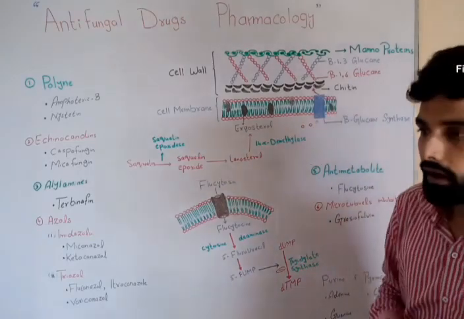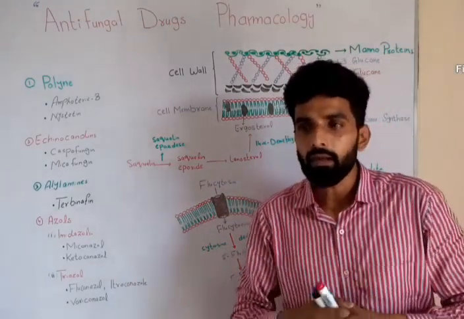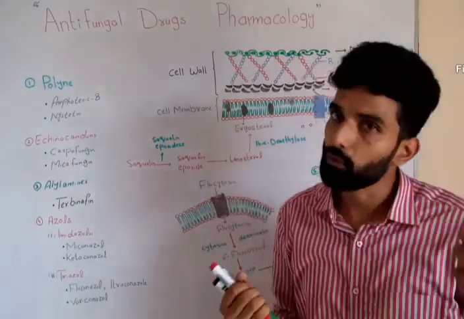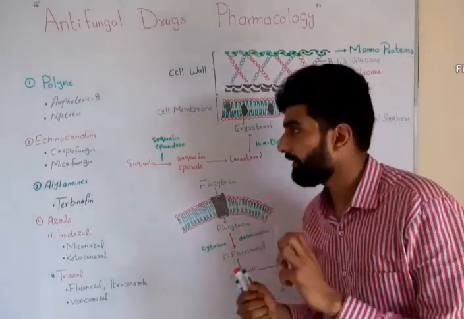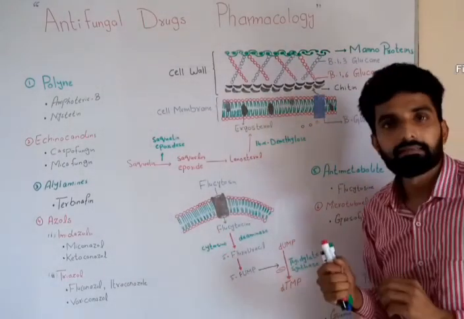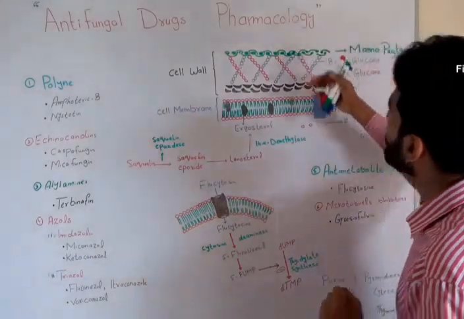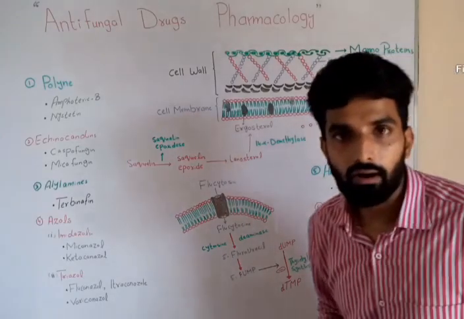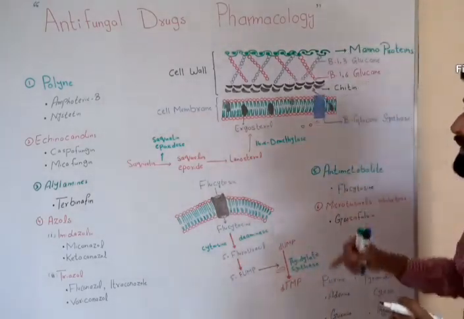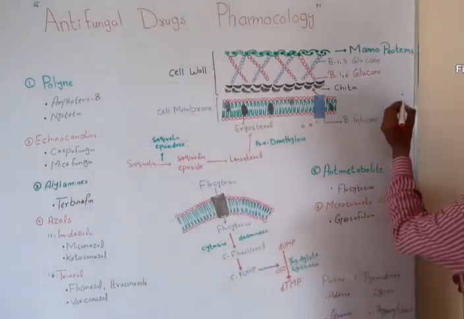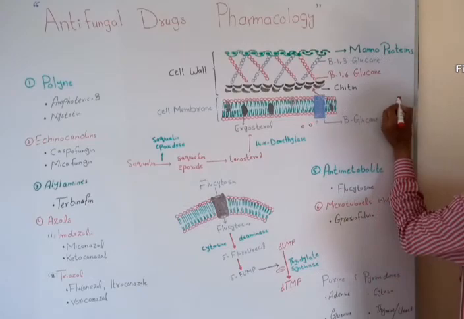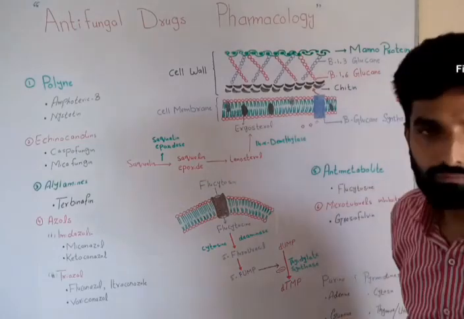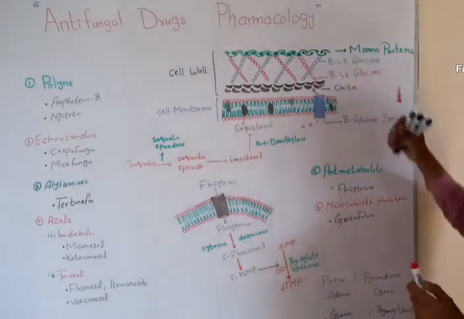Now, what is chitin? Chitin is basically a polymer. Polymer means that it is made up of different monomers. It's a long polymer of a special type of glucose, and it is present in the cell wall of the fungi. Right after chitin, there is another polymer that is called glucan. It is a polymer of glucose. For example, there is one monomer of glucose, and when lots of glucose join together, this is a polymer of glucose, and this polymer is called glucan.